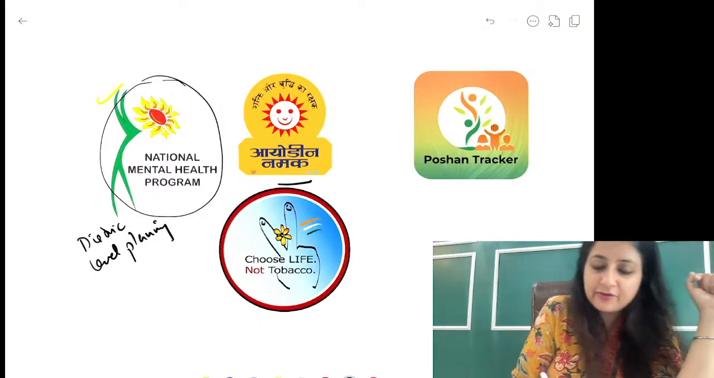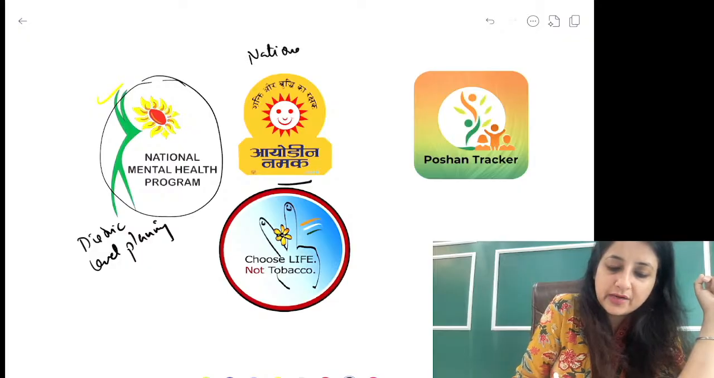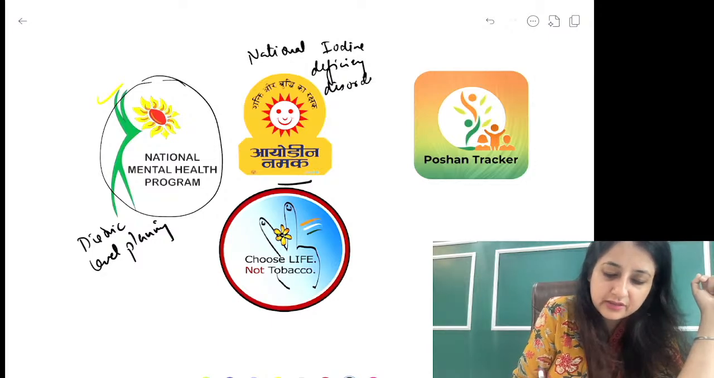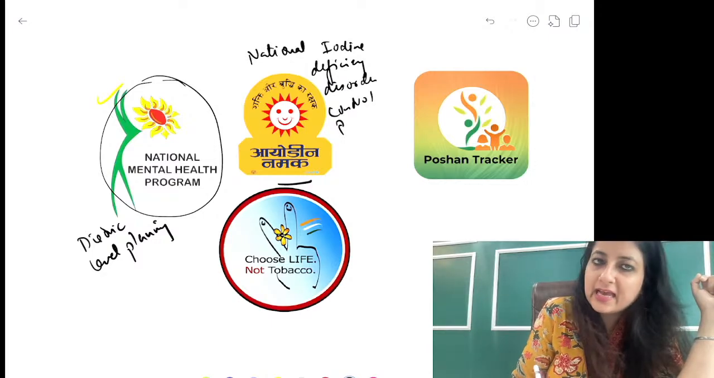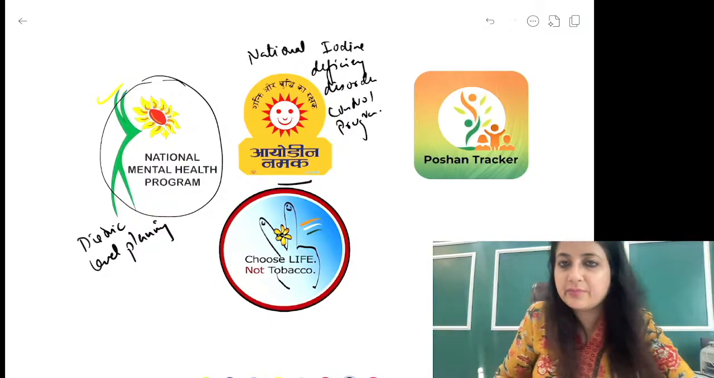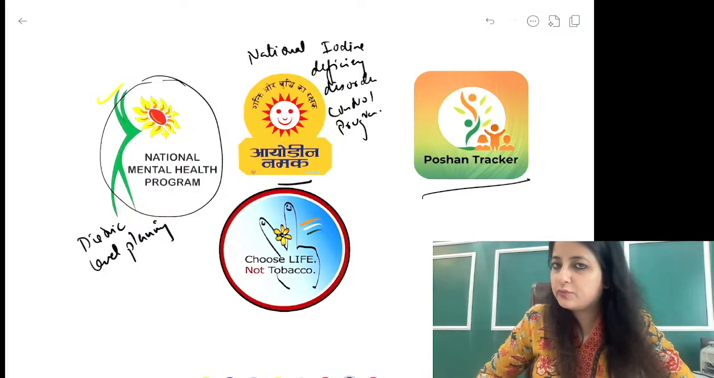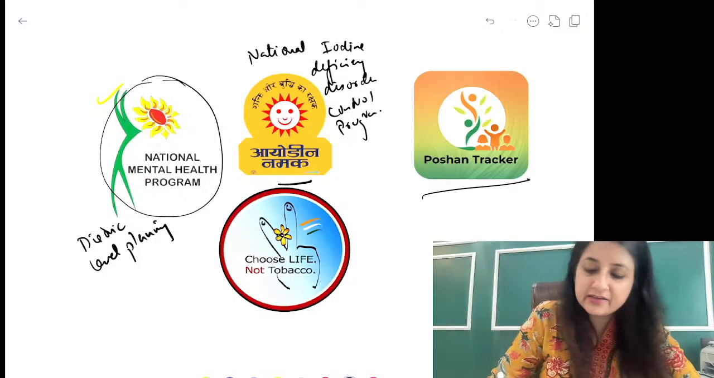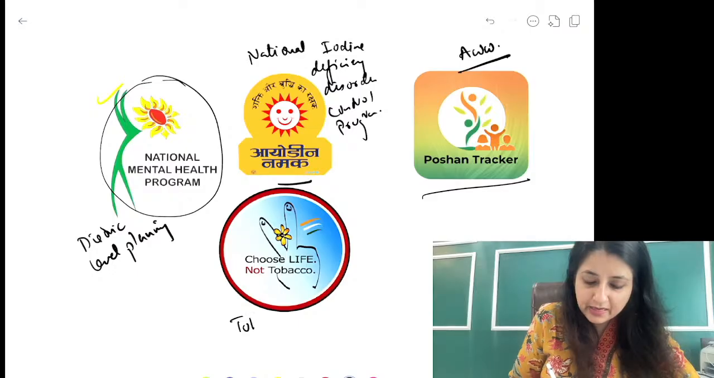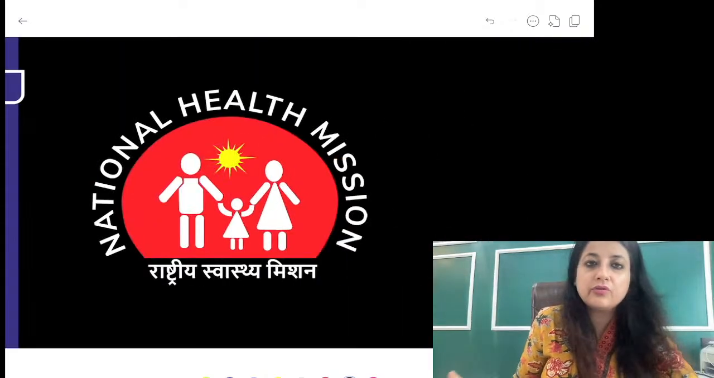This is the National Iodine Deficiency Disorder Control Program, in which we have iodized salt. Per gram of salt, at least 40 microgram of iodine is used. This is Poshan Tracker, which is being used by the Anganwadi workers under your ICDS program, and this is the Tobacco Control Program. Just a couple of images I'm showing you over here.